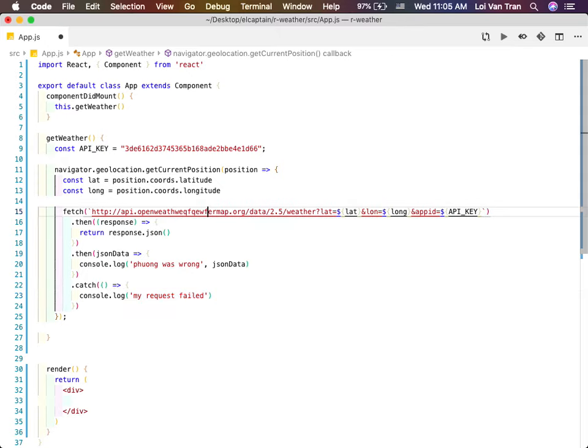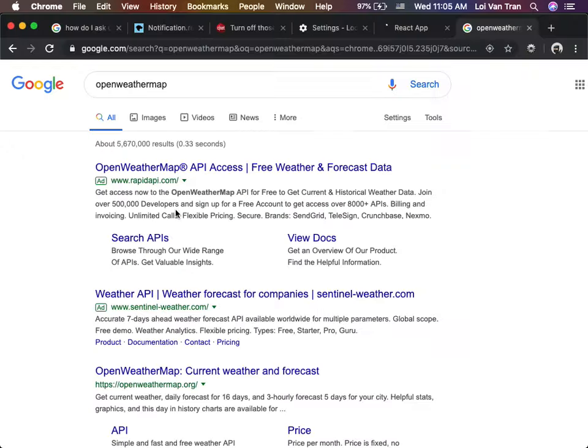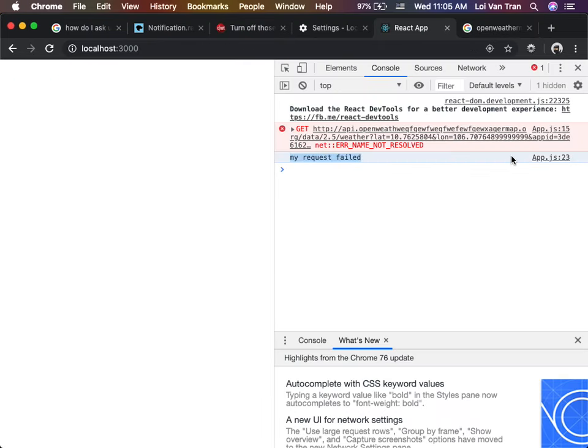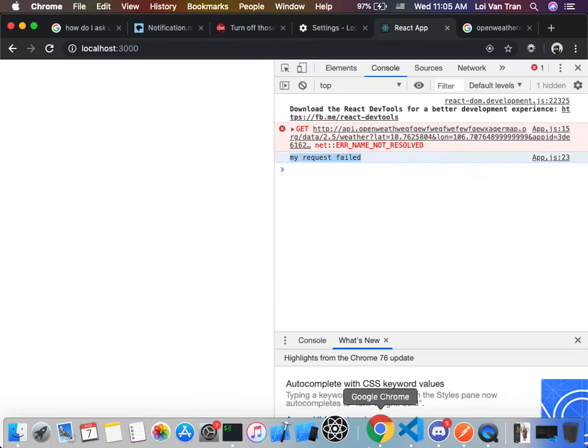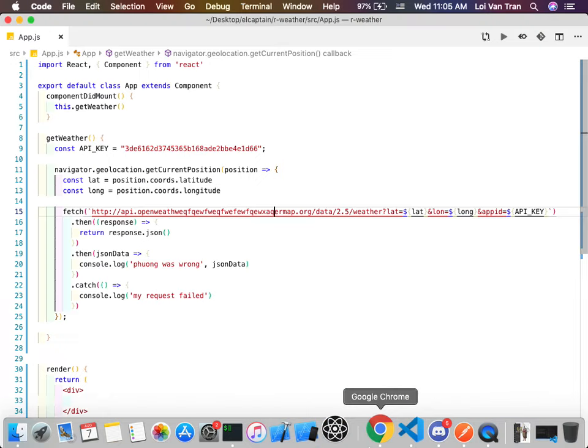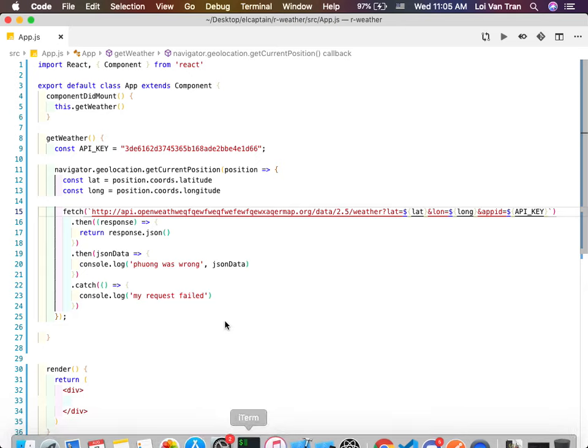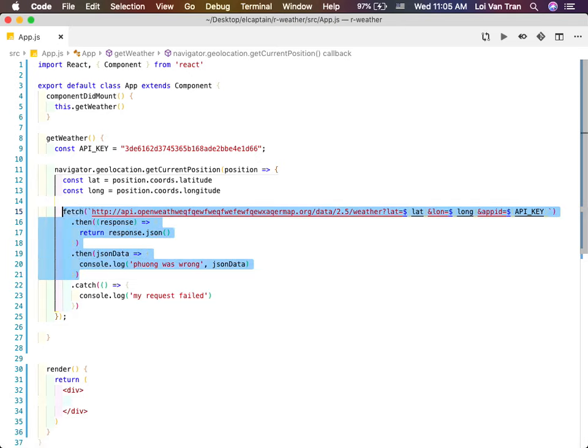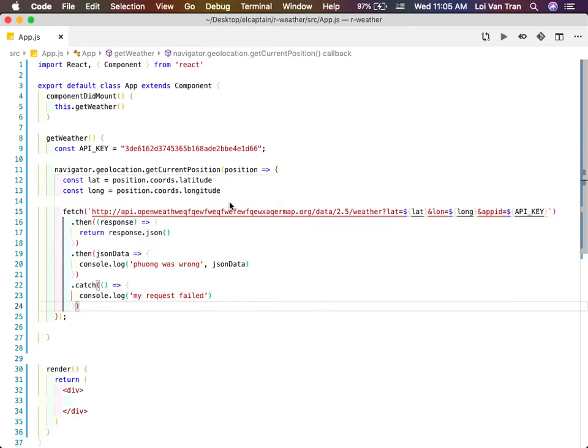Another thing is, what if we just wrote bad code and our API is wrong? We save it, we refresh. Now we can see that our request failed. So we're catching for that error. Do you guys remember try catch? Remember showing you guys try catch? Throw before you catch, right? Do we have to throw before we catch? No, you don't. If any of these steps right here before the catch fails, any line of code in here fails, then catch will catch for us. And this is where we say, hey, show an error message. Or we can make an additional API request and tell our server that this API request failed when you guys get more advanced, okay? So this is the old way, okay?